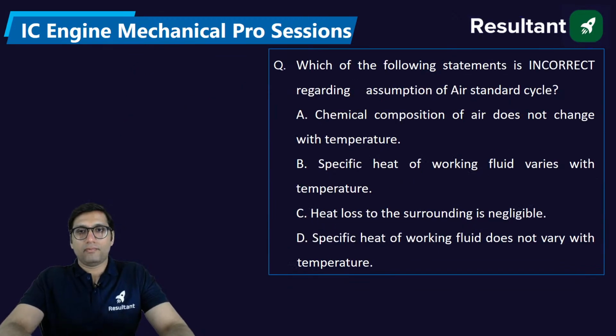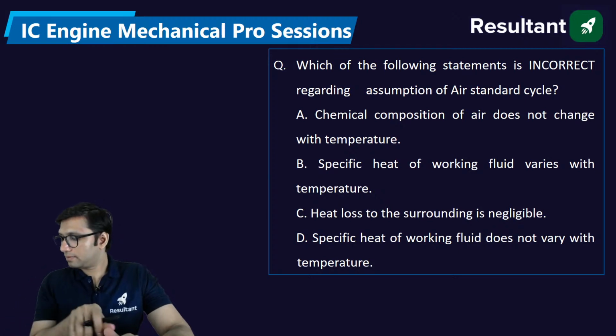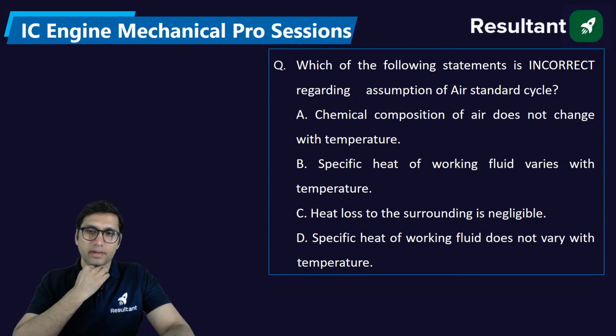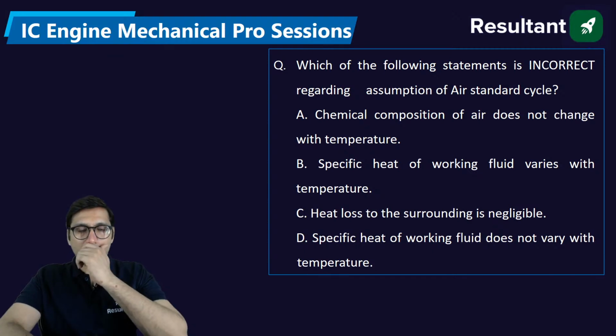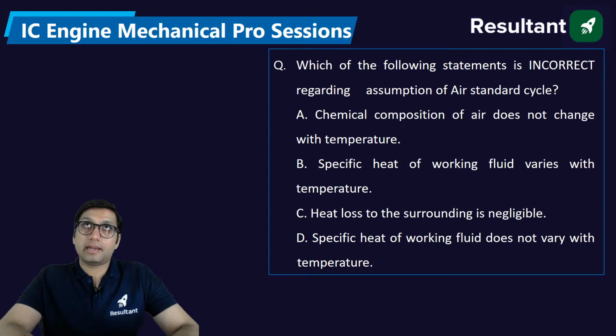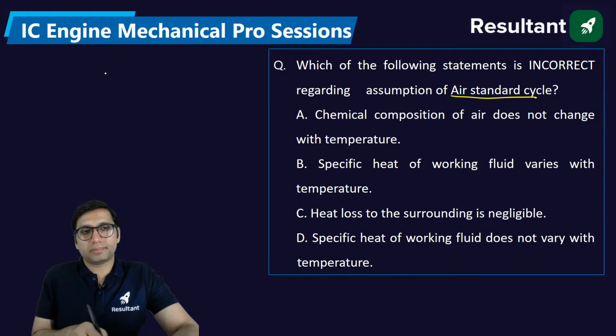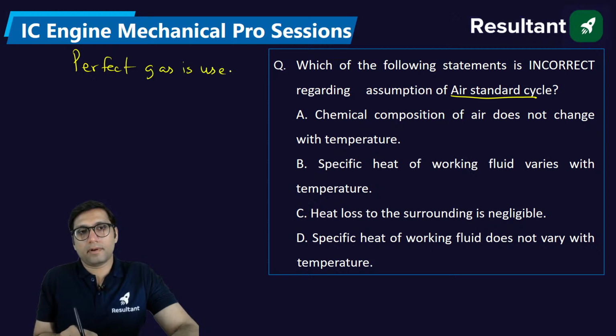Clear? Which of the following statements is incorrect regarding assumptions of air standard cycle? In air standard cycle we follow many assumptions, and a few assumptions are that perfect gas is used, and constant specific heats.